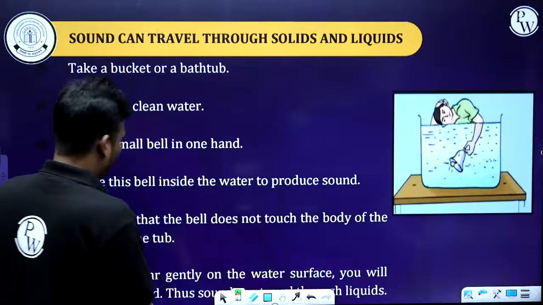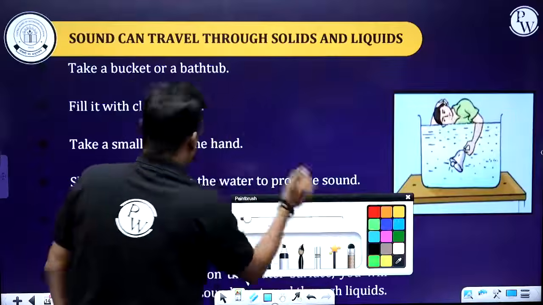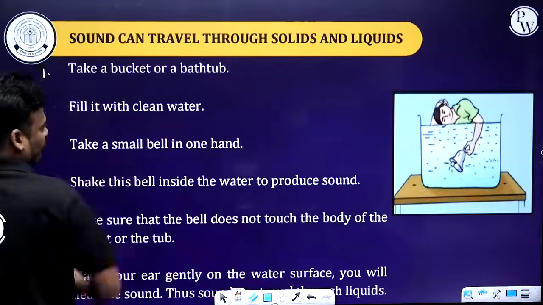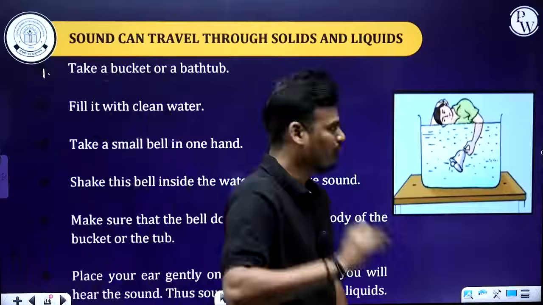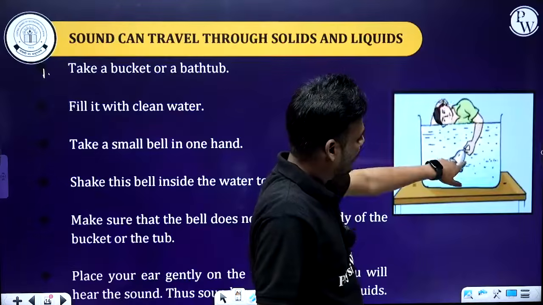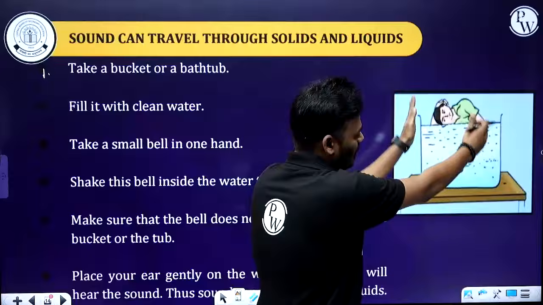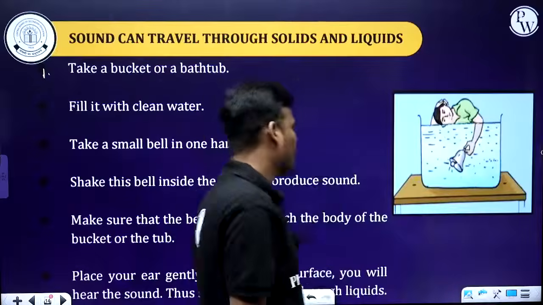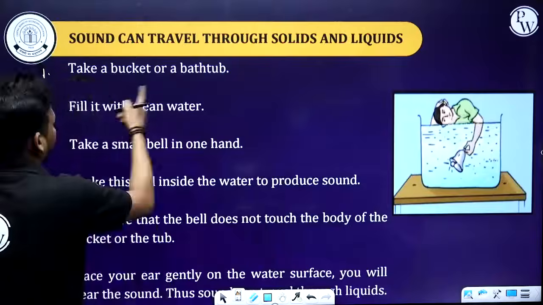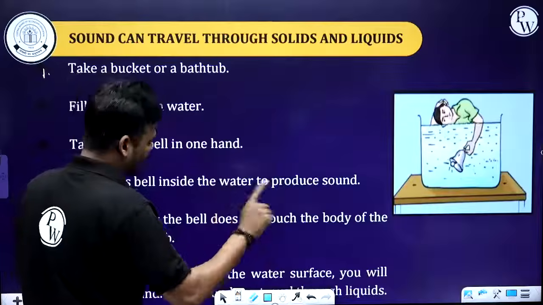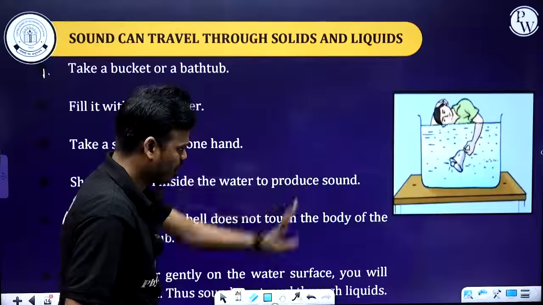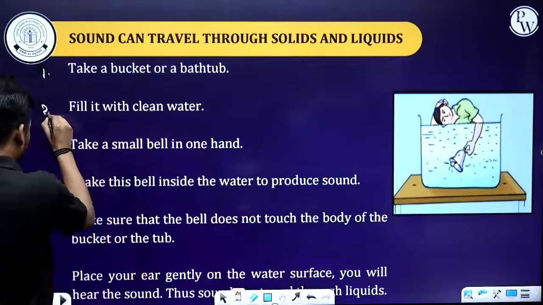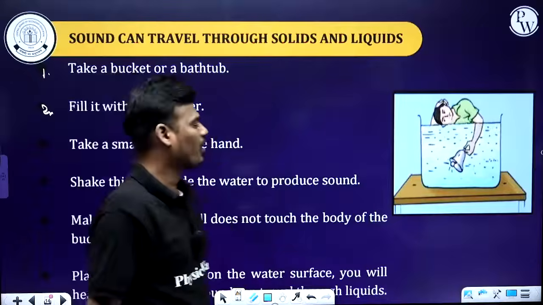Now first, what you have to do, look at the diagram carefully. Let's consider yourself holding a bell, and this is a container which is containing water. So first, take a bucket or bathtub, whatever you want. Next, fill it with clean water.